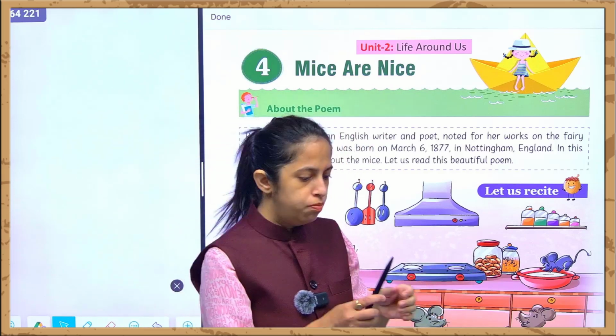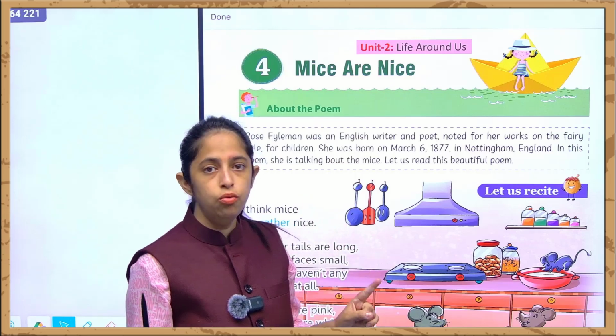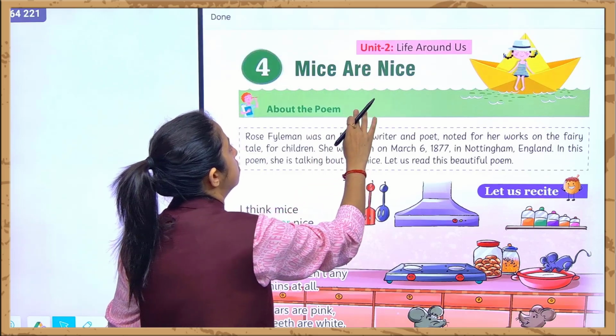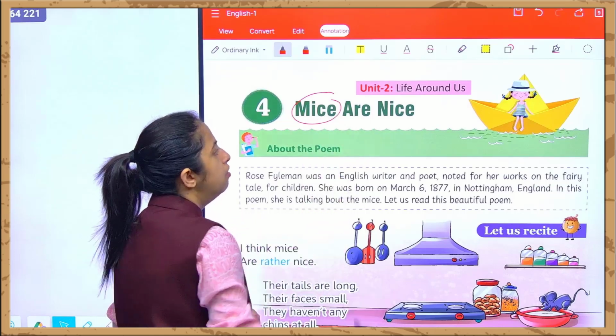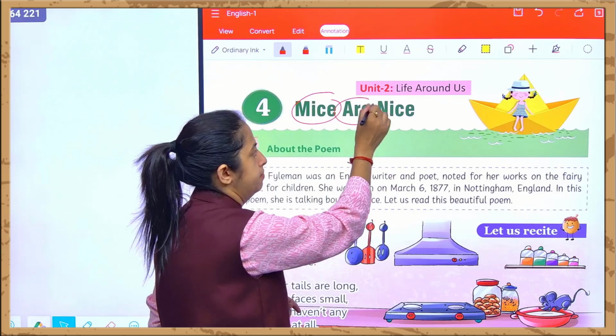Okay. So before beginning with the chapter, I would like to explain to all of you, what is mice? Who is mice? Mice कौन होता है? Here we are studying Mice Are Nice, and why have we used "are" over here?